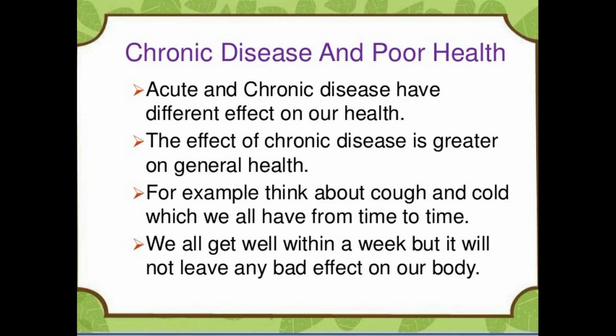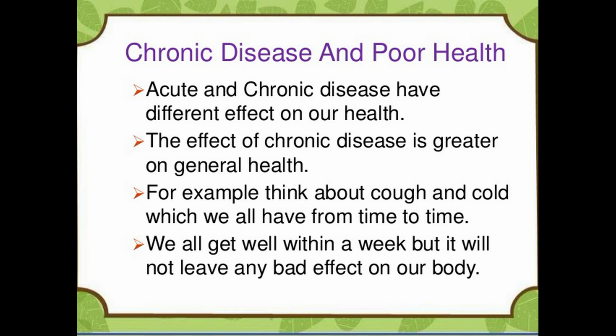Depending on the complexity of the disease and the duration it takes, the disease is divided into acute disease and chronic disease. Acute means once it starts, it will take only a short period, like cough and cold. That will take only a maximum of 1 or 2 weeks. That is known as acute disease.